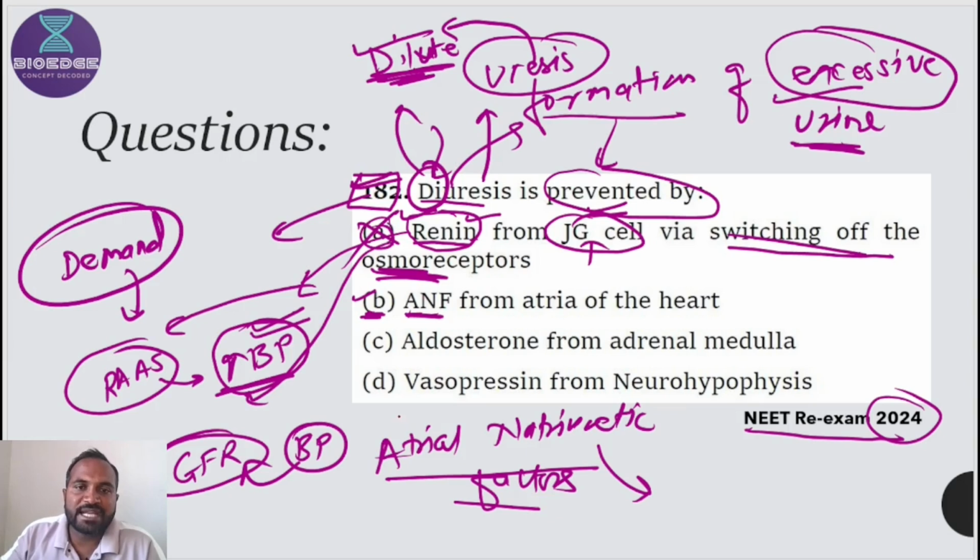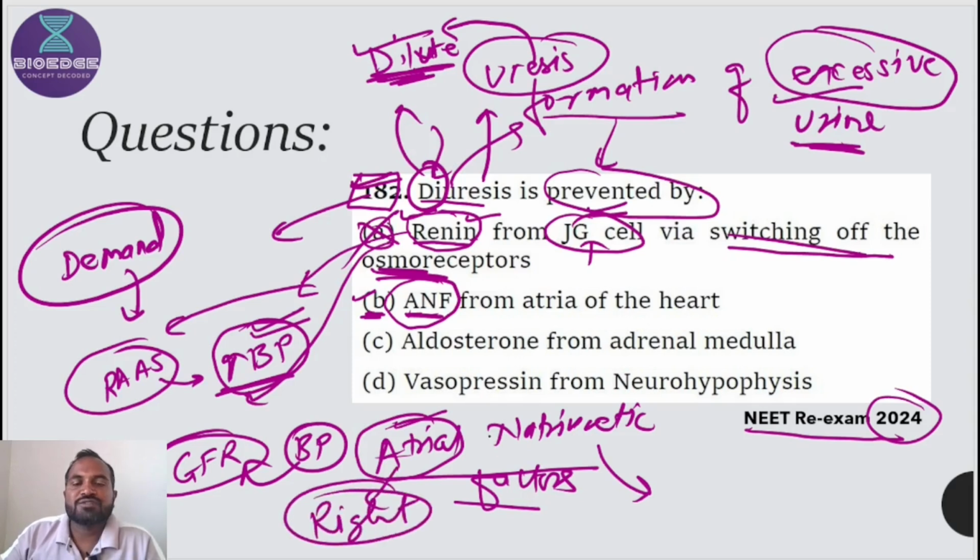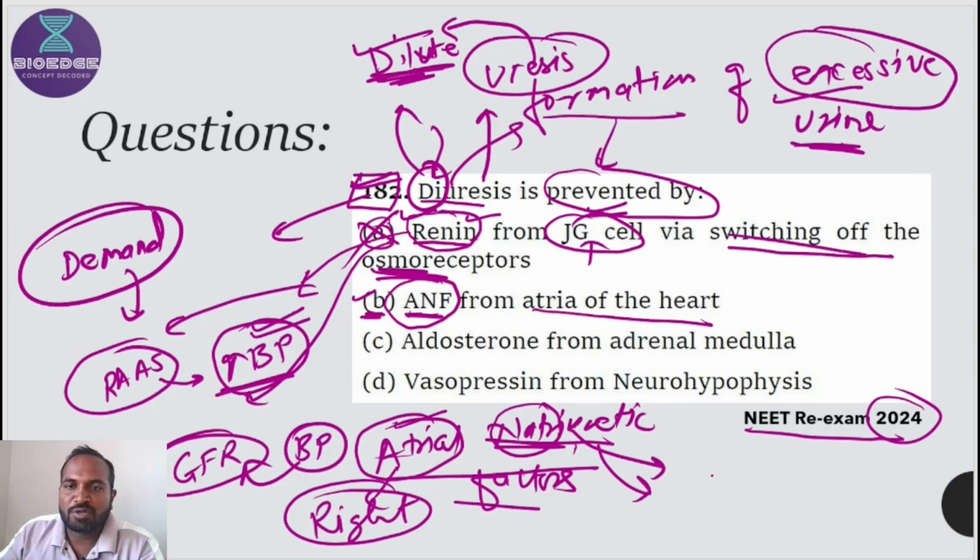ANF means atrial. Atrial means it is released by the atria present in the heart. That's why heart muscles secrete this hormone. So ANF is secreted by the heart. Which part of the heart? The atria, and which atria? The right atria. That's why this name is given. What is the function? According to its function, it does natriuresis. Natri is the Latin word for sodium. Sodium is called natrium.